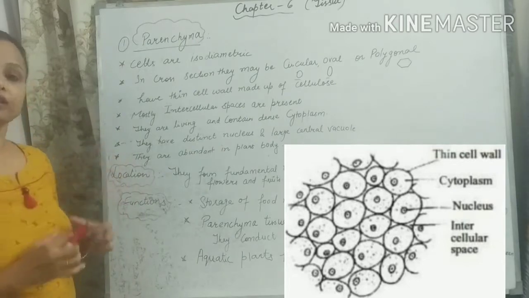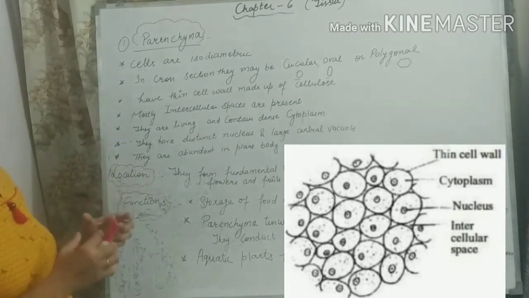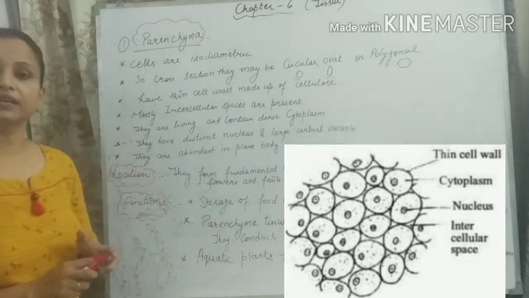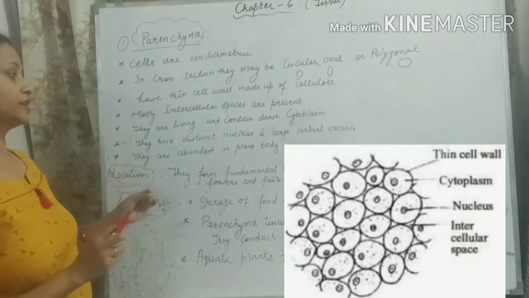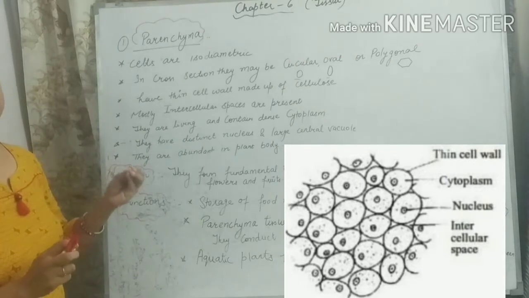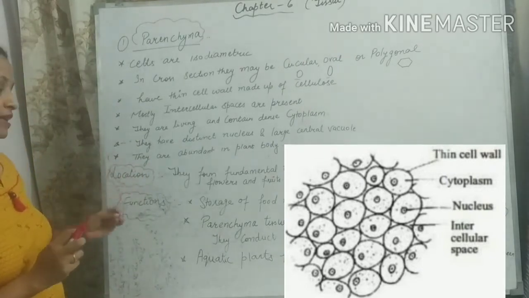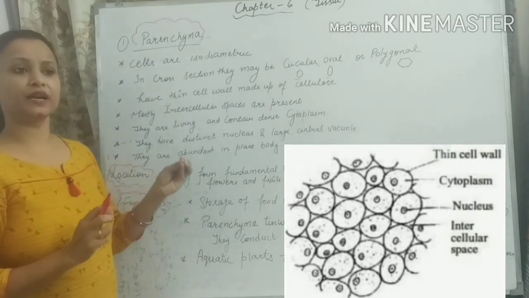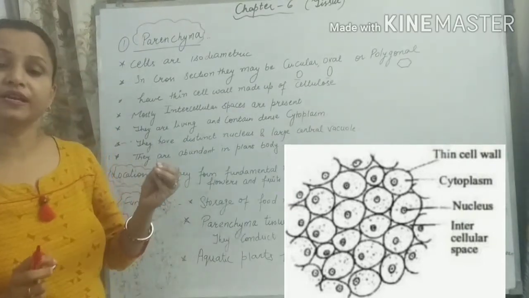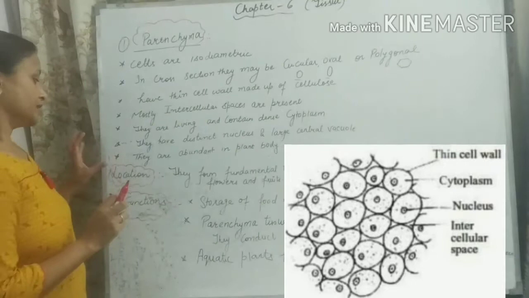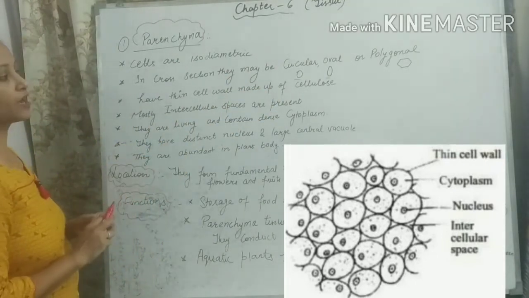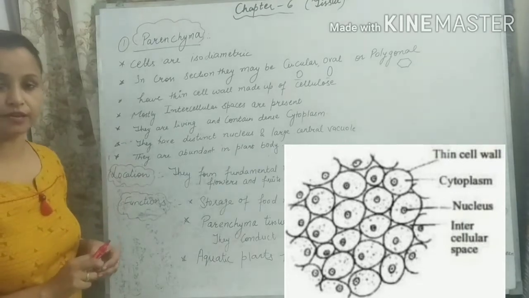All the cellular organelles are present inside the cytoplasm. You can see in the diagram they have a distinct nucleus and a large central vacuole, and parenchymatous tissue is found abundantly in the plant body. So you can see the structure of parenchymatous tissue in the given diagram, students.